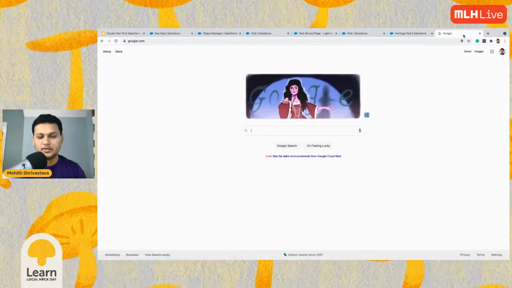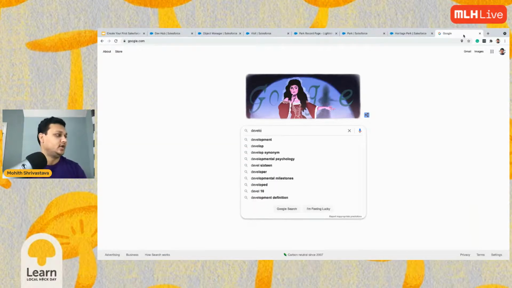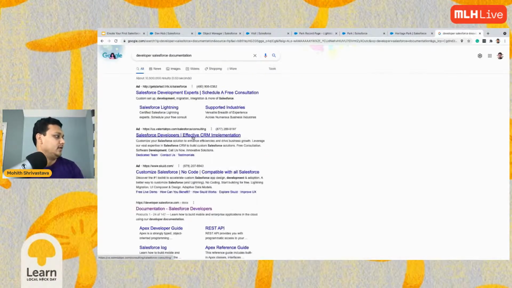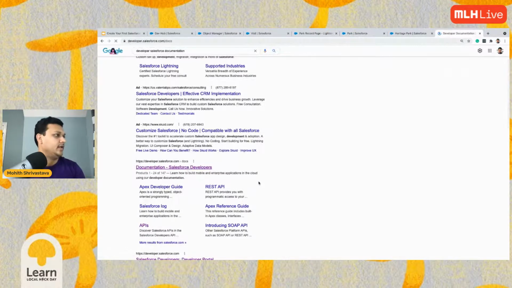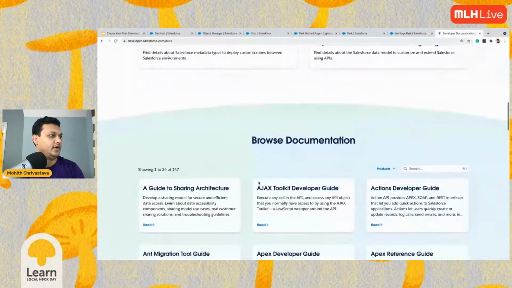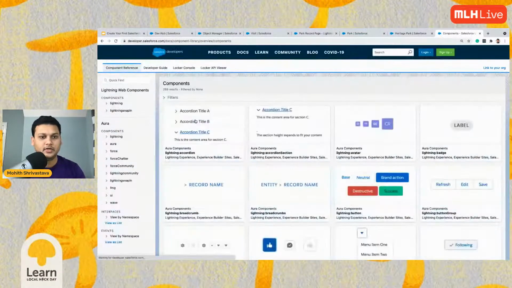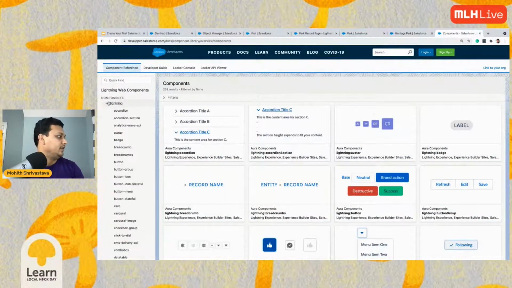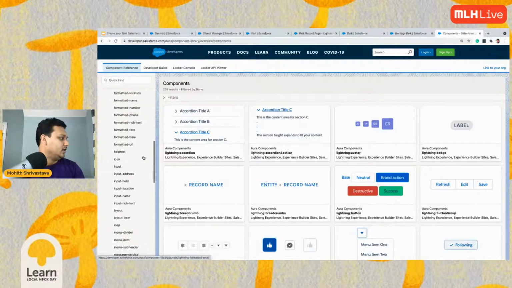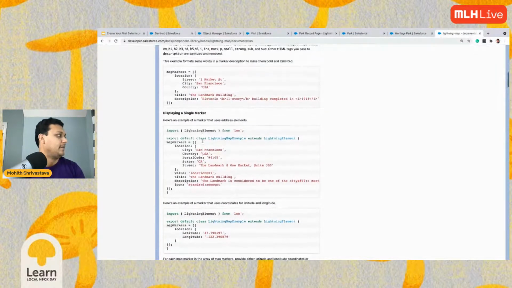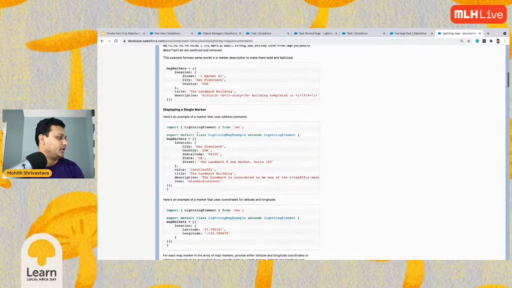Salesforce has extensive documentation. You can go to the developer Salesforce documentation, where you can find documentation for everything. It's a vast system, and we have extensive documentation for every little thing. Lightning Components has its own documentation. What we are building is a simple map component, so we can copy paste a bit of code just to show you an example.